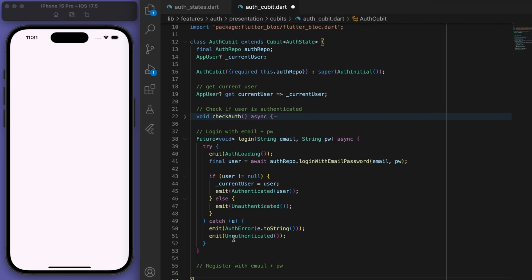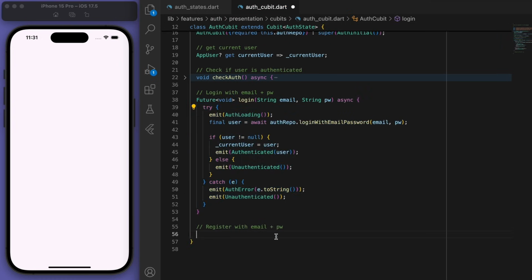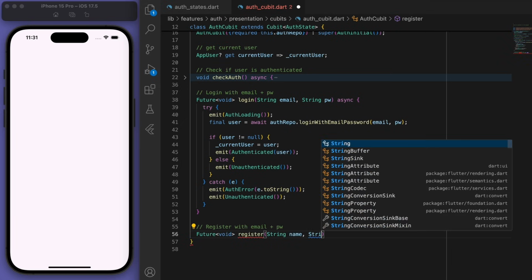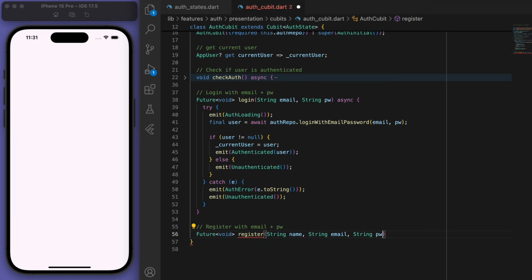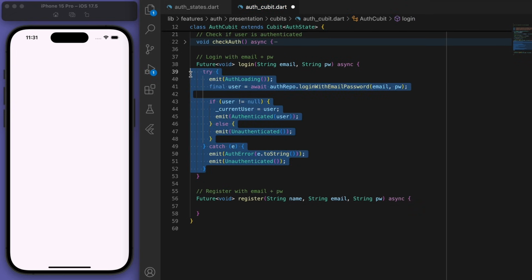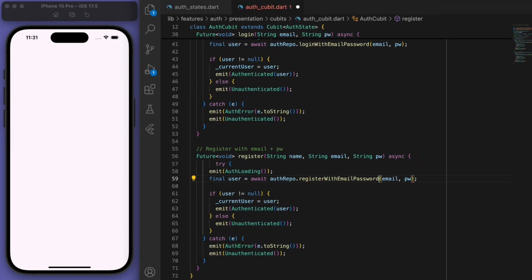Now let's do the register. And register is going to be very similar to the login. So I'm just going to copy the main part of this method. But if you go to your auth repo, just change up the method to be register, and we can pass through the name as well.